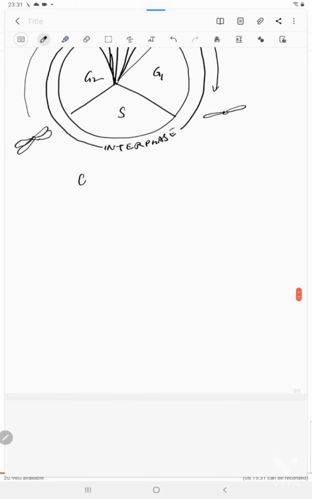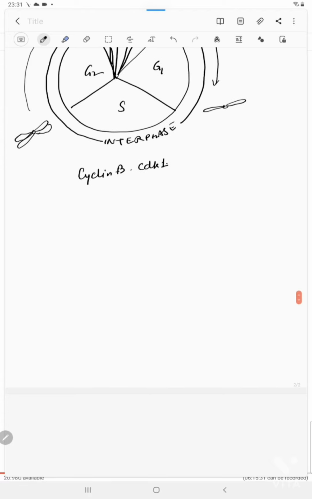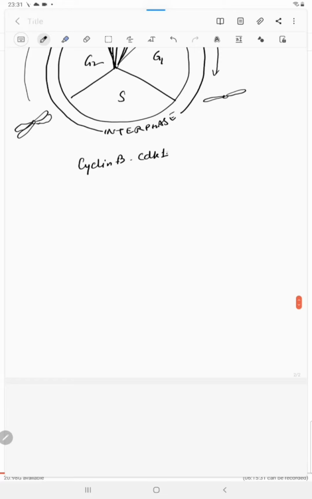As we know that G to M transition is controlled by cyclin B CDK1 complex, and this activated complex phosphorylates three different proteins. One is called the nuclear lamina, the H1 protein, H1 histone, and the actin filament. Each of them have a different function.